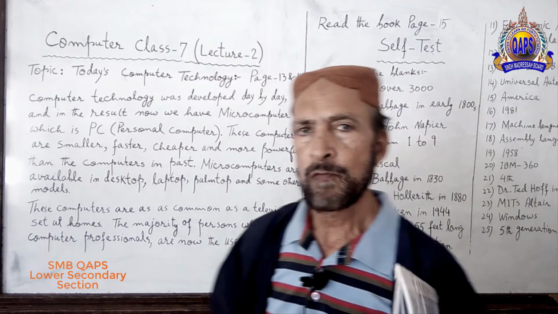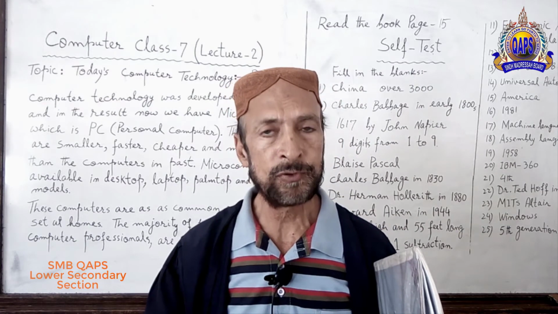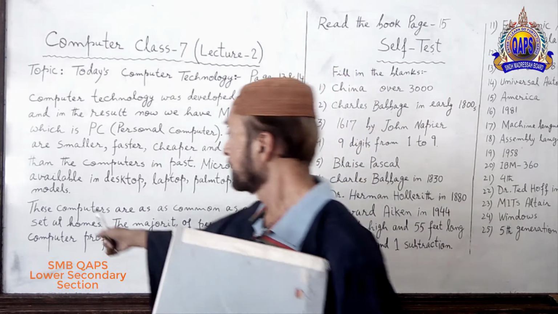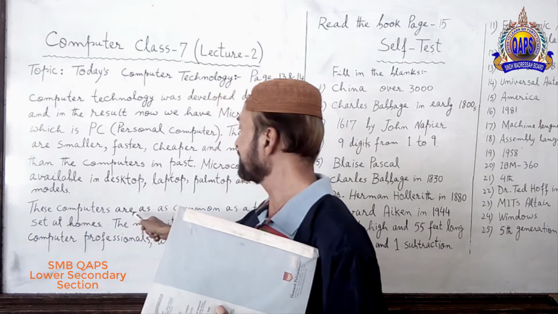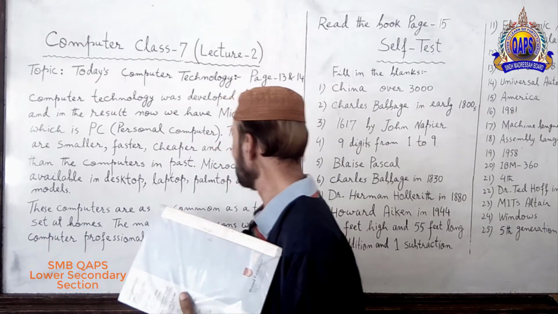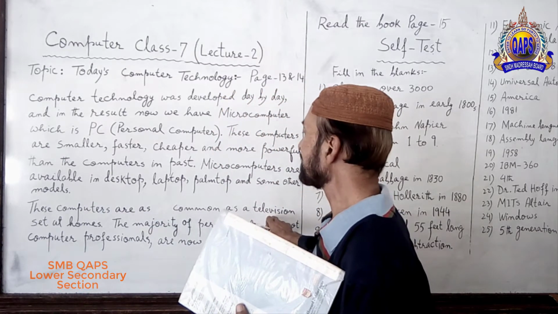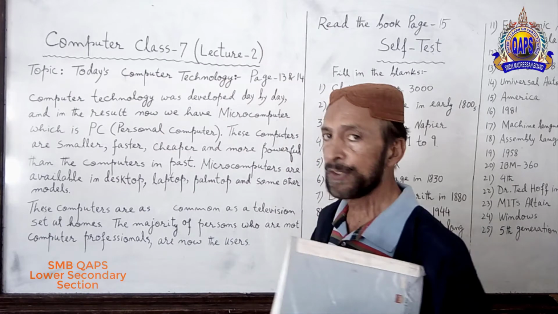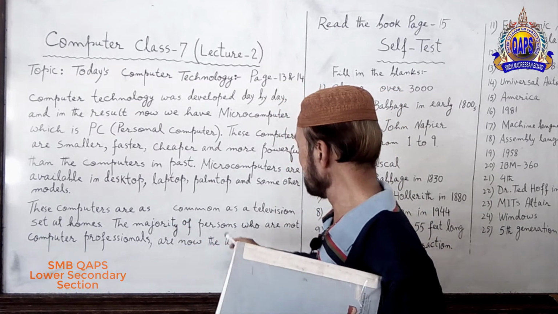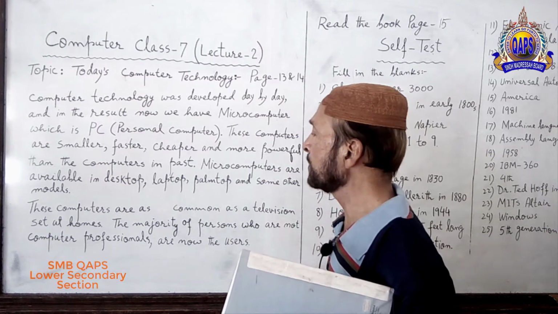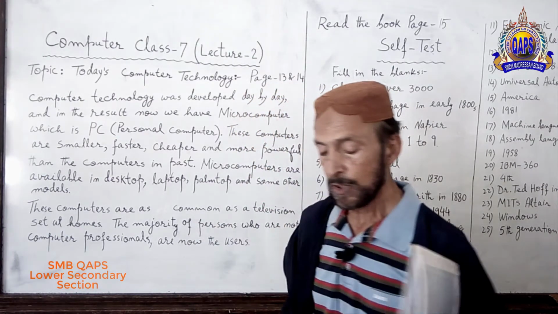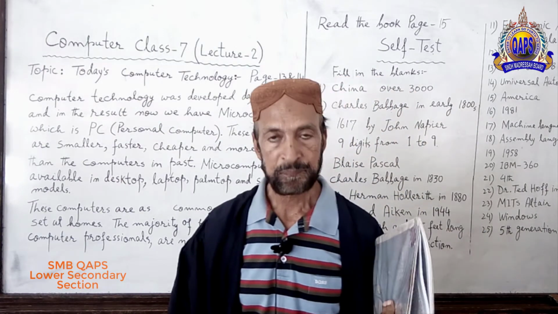It means we have many models for microcomputer. These computers are as common as a television set at homes. The majority of persons who are not computer professionals are now the users.